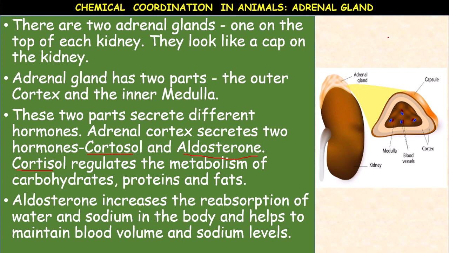This is on the top of the kidney. On each kidney there is an adrenal gland. Internally, the adrenal gland possesses a capsule, outer cortex and inner medulla, and blood vessels. The cortex secretes two hormones, cortisol and aldosterone. Cortisol influences the metabolism of carbohydrates, proteins and fats, whereas aldosterone is the main steroid hormone. It maintains the reabsorption of water and sodium levels. It maintains the volume of sodium in the blood.